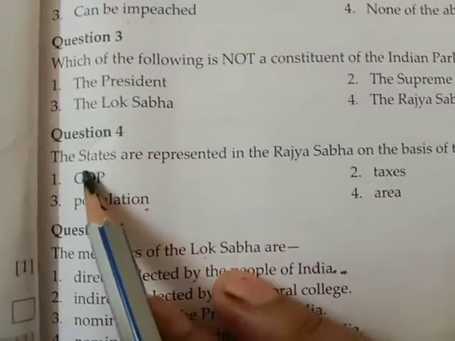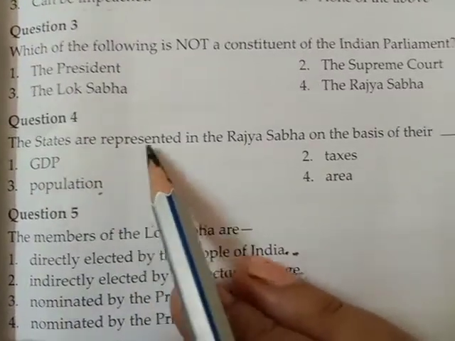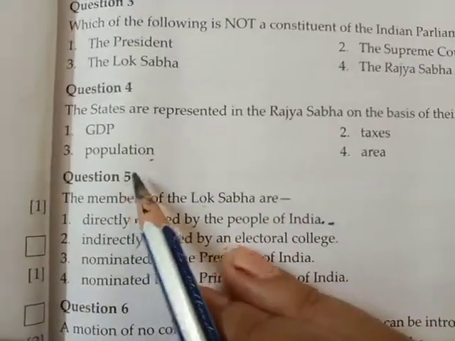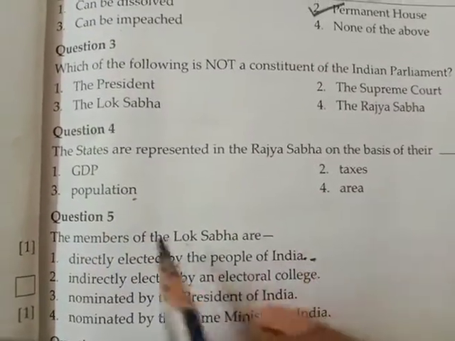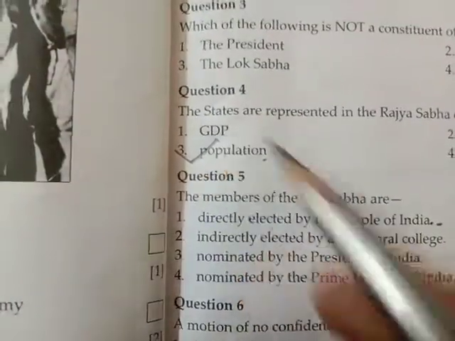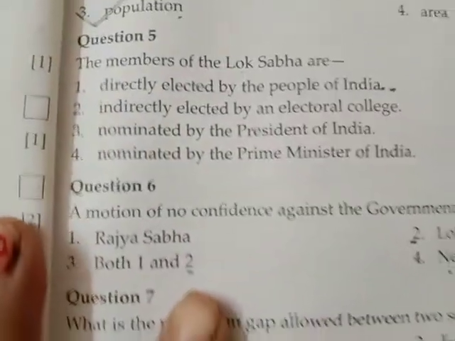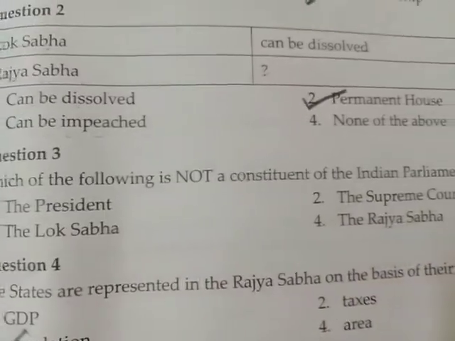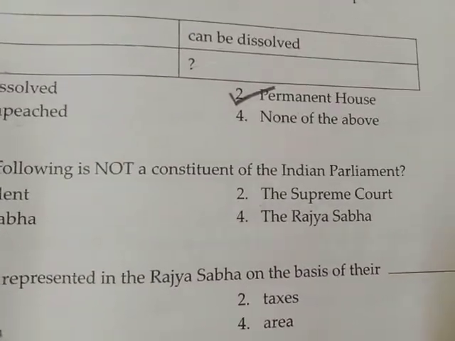Question number 3. The states are represented in the Rajya Sabha on the basis of their GDP, taxes, area, or population. Population is the correct answer. Now come to the question number 3 we left. Which of the following is not a constituent of the Indian Parliament? So you know the answer.